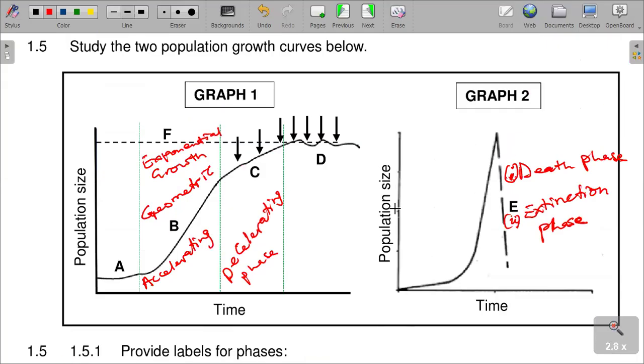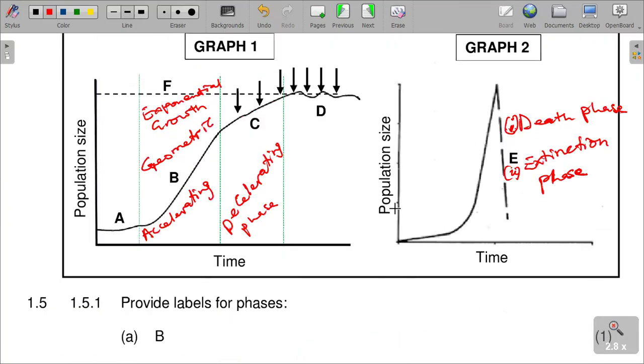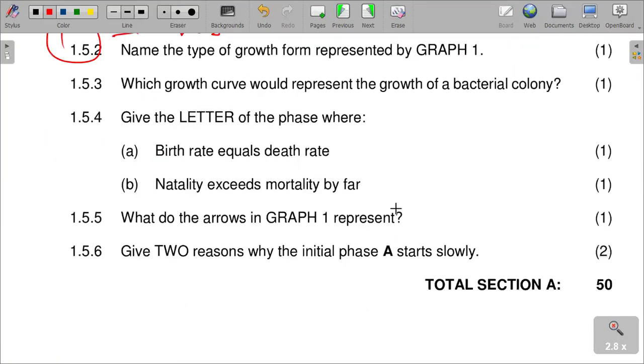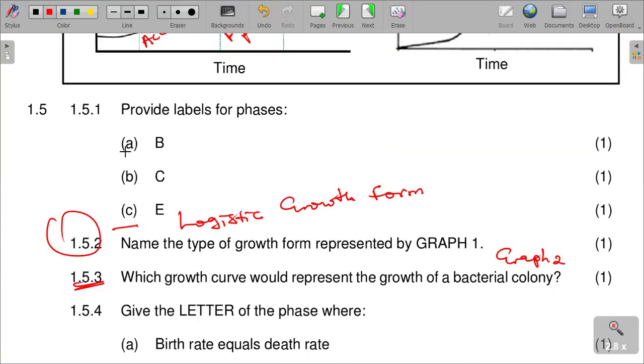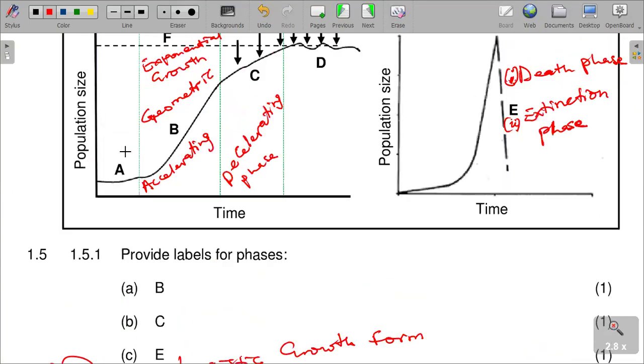So it can be what? Graph 1, graph 2. Which graph curve would represent the bacteria of a colony? Graph 2 can be correct on 1.5.3. Graph 2 is the correct answer there, which is showing that there is a small growth, which is slowly but